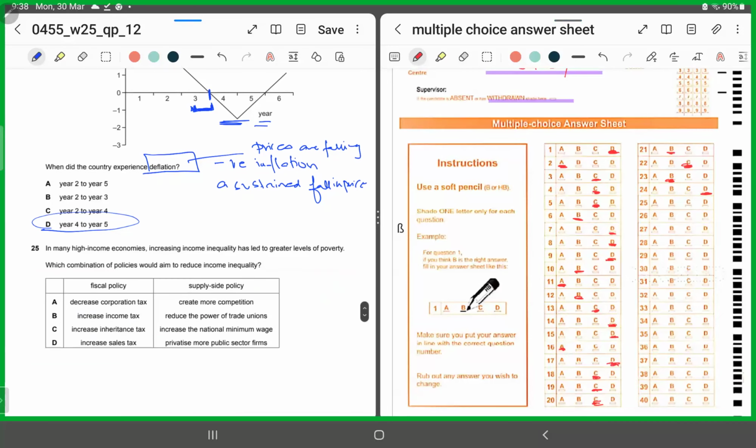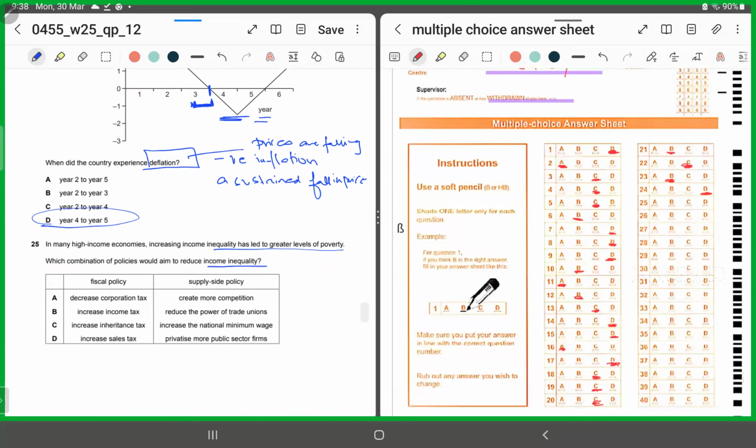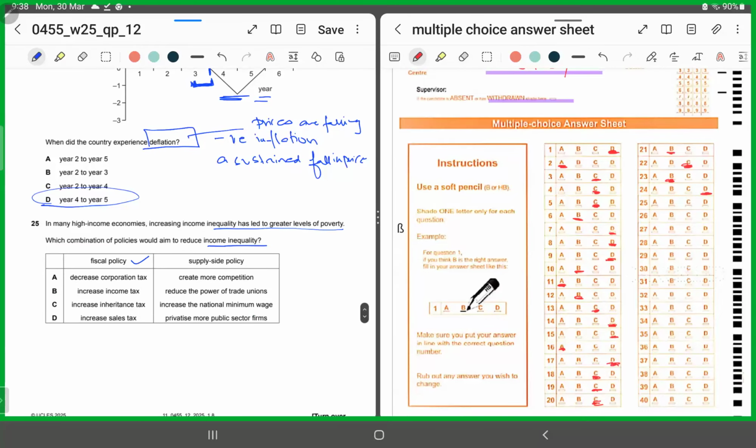MCQ number 25. In high income economies, increasing income inequality has led to greater poverty. So when there is a greater disparity between the higher income and the lower income groups, the poverty level rises in the economy. They are asking which combination of policies you would require in order to put a stop to the income inequality. So fiscal policy should be what? And what should be happening to the supply side policy? Supply side policy should be expansionary, right?